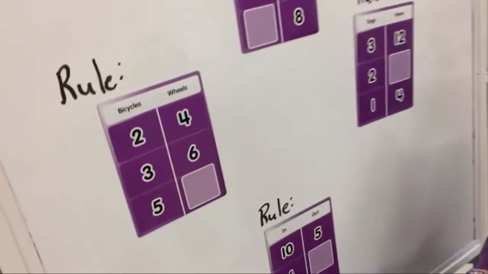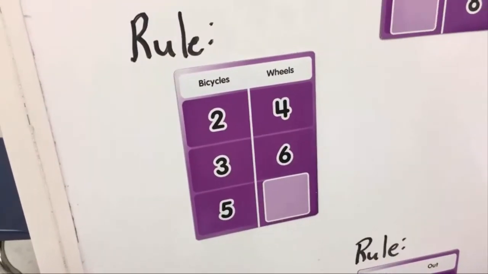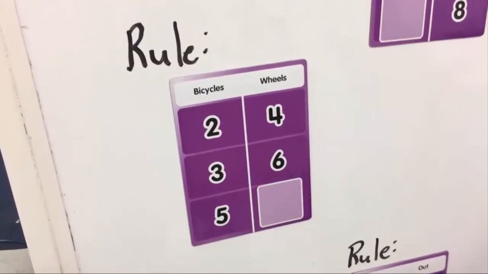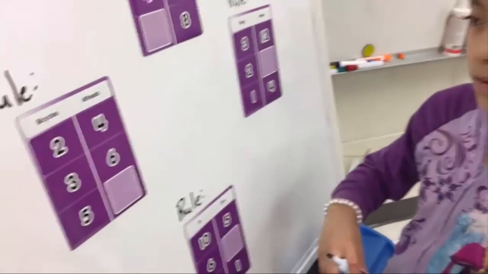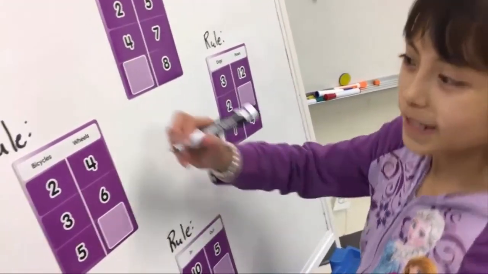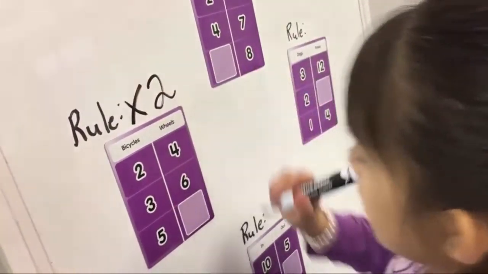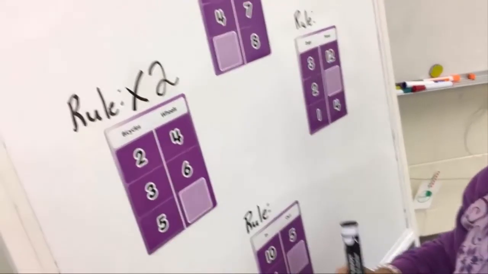So if there are 2 bicycles, that means there are 4 wheels, and if there are 3 bicycles, we have 6 wheels. What's the rule to find out how many wheels we would have for 5 bicycles? Multiply by 2. So how many wheels would there be when we multiply 5 times 2? 10.